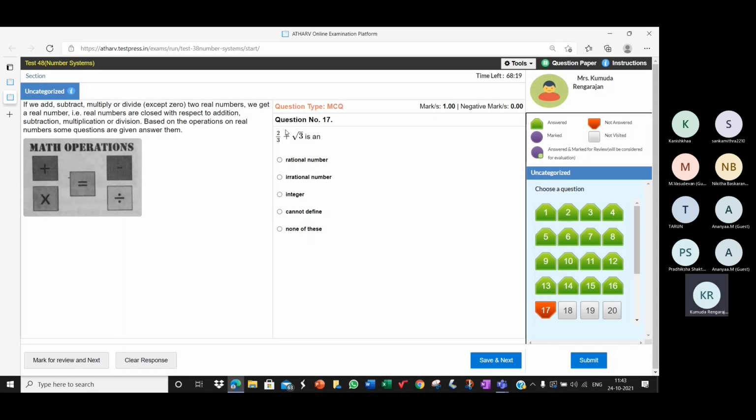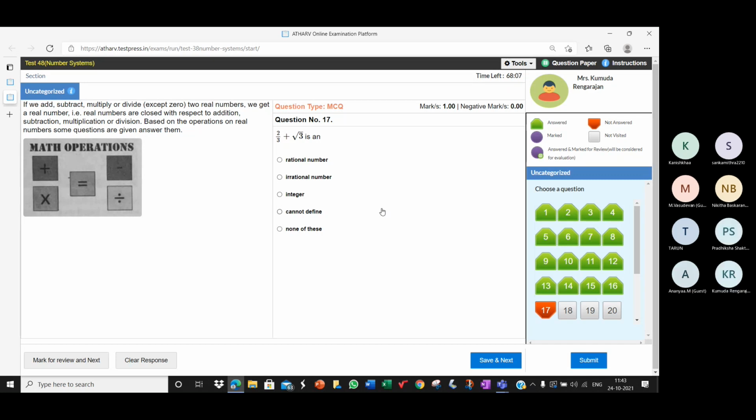So this is the sum of a rational and irrational. Sum of a rational number 2 by 3 and an irrational number root 3 will be rational or irrational? Or will it be an integer? Can't define, none of these. It's irrational, ma'am. The sum of an irrational number and a rational number is always irrational. This is irrational, this is rational. The sum of root 3 and 2 by 3 will be irrational.